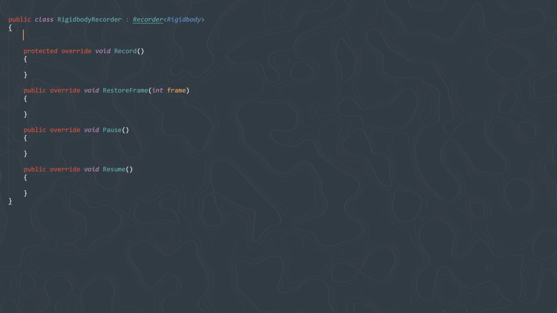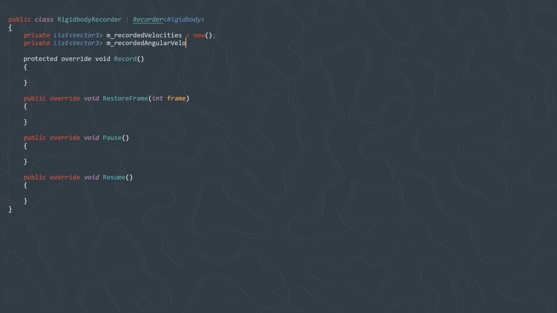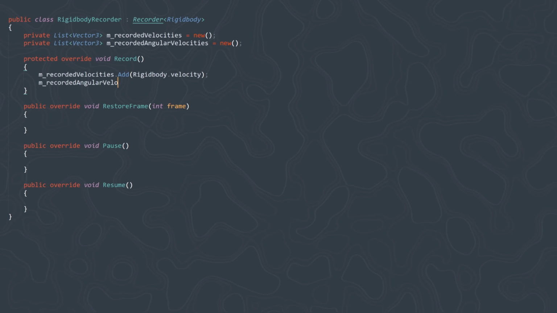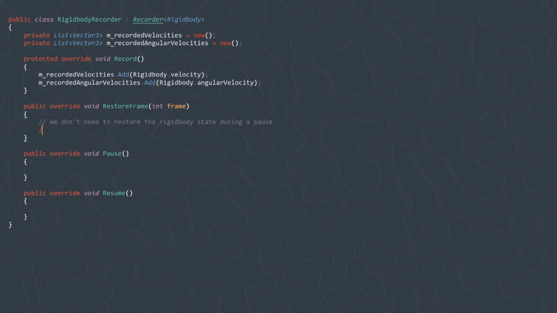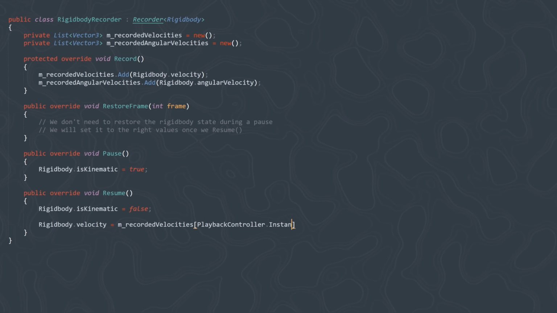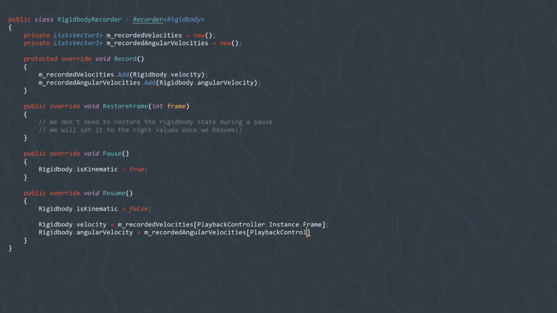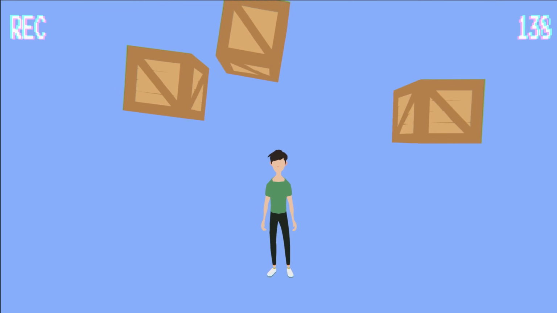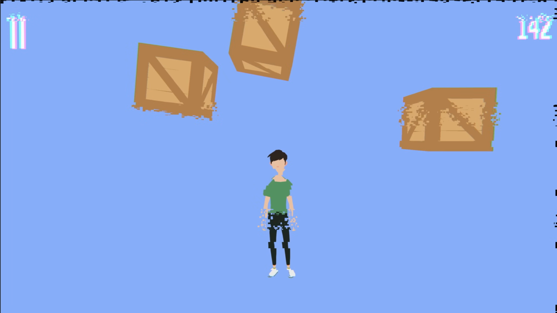And now we can start working on our rigid body recorder. Similarly to the transform recorder, it needs to store two lists, one for velocity and one for angular velocity. Recording is also fairly simple, and since the rigid body is in kinematic mode during playback, we're only restoring momentum when exiting playback mode. And that is a major feature as far as our character is concerned.